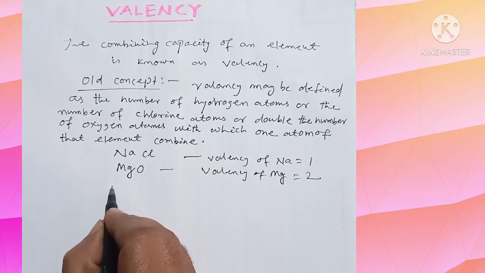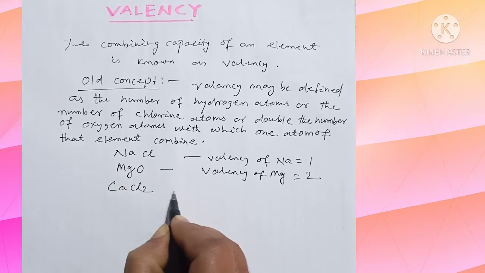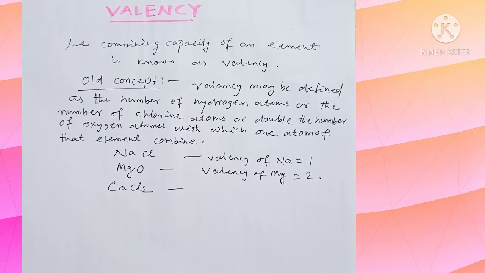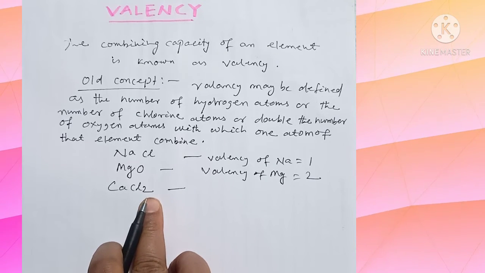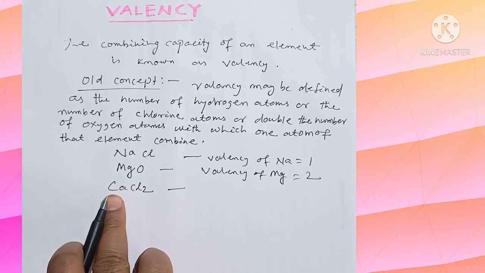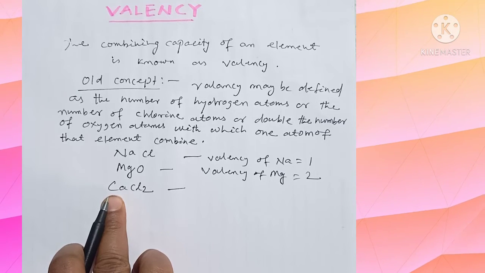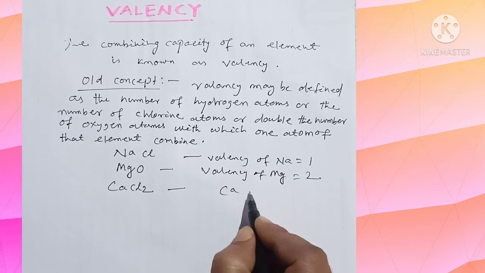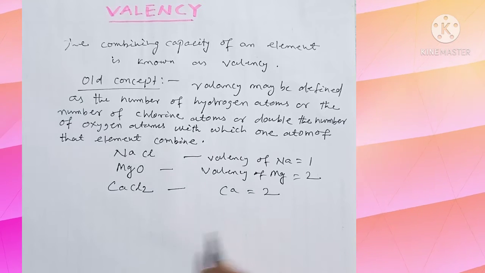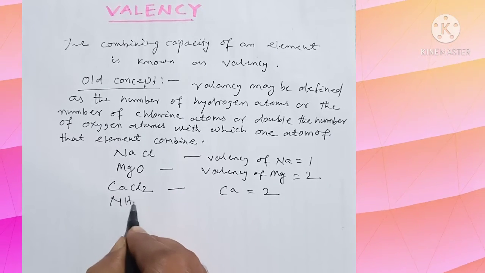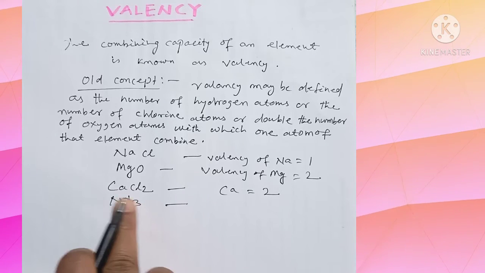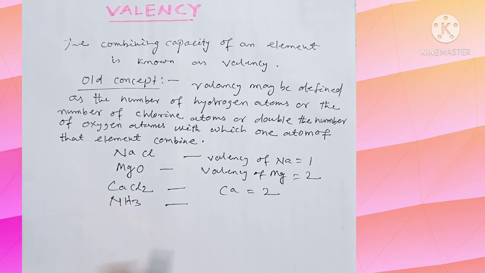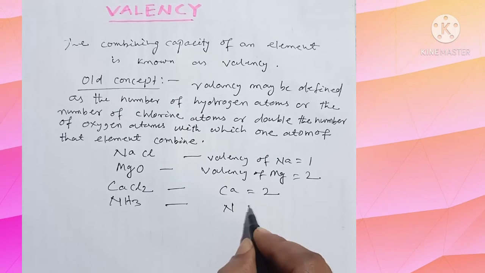Similarly, in case of CaCl2, two atoms of chlorine have combined with one atom of calcium, so the valency of calcium is equal to 2. In case of NH3, three atoms of hydrogen have combined with one atom of nitrogen, so the valency of nitrogen here is 3.